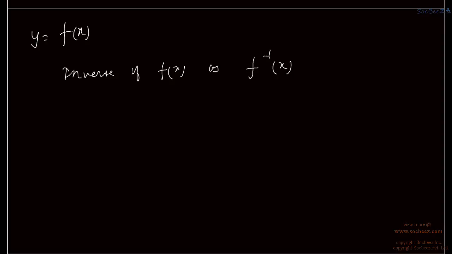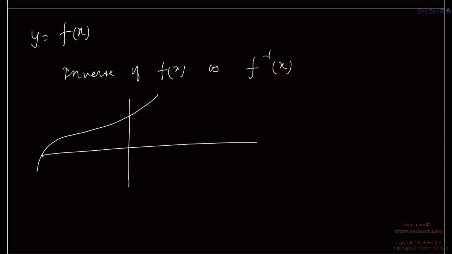If we see graph of f(x) and f inverse x, then say if this is a graph of f(x), then the graph of f inverse x is always symmetric to line y is equal to x, because say for this value of x we are getting this value of y, then for its inverse function for this value of x we will be getting this value of y. That means function must be something like this, that is symmetric to y is equal to x.